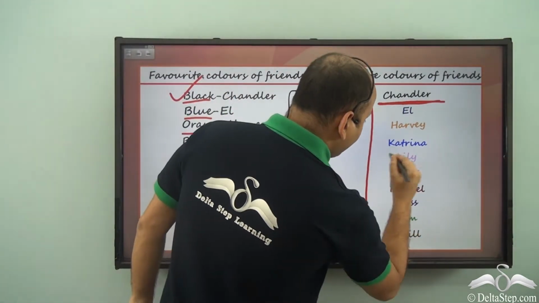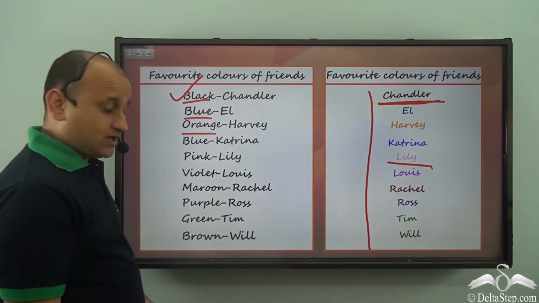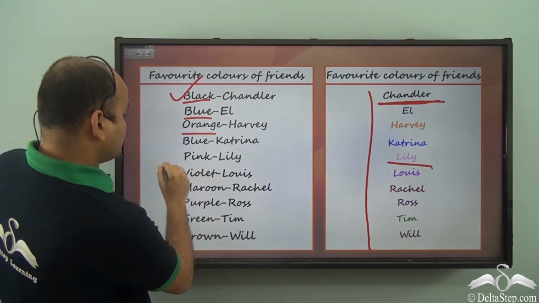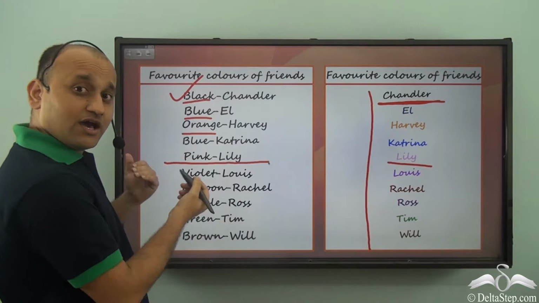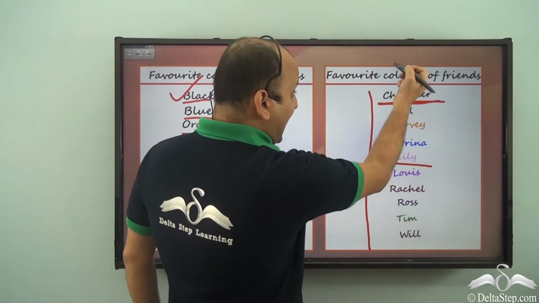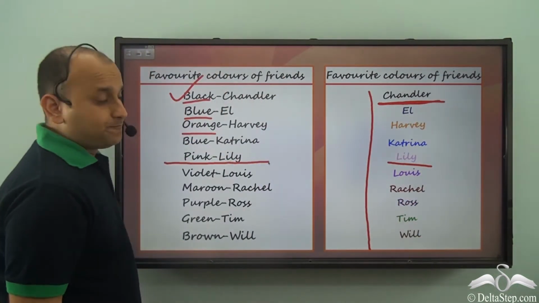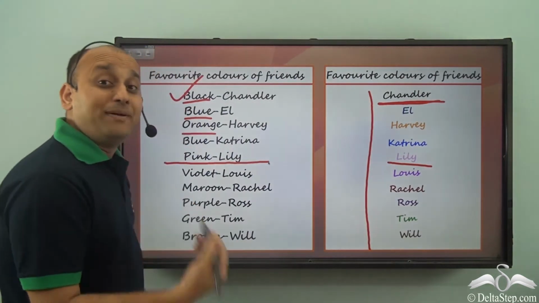Similarly, if you have Lily, now Lily's name has been written in pink. So what do you see? Lily's favorite color is pink. So it's very easy to understand and much more presentable. So this is how this data was represented in a better manner.